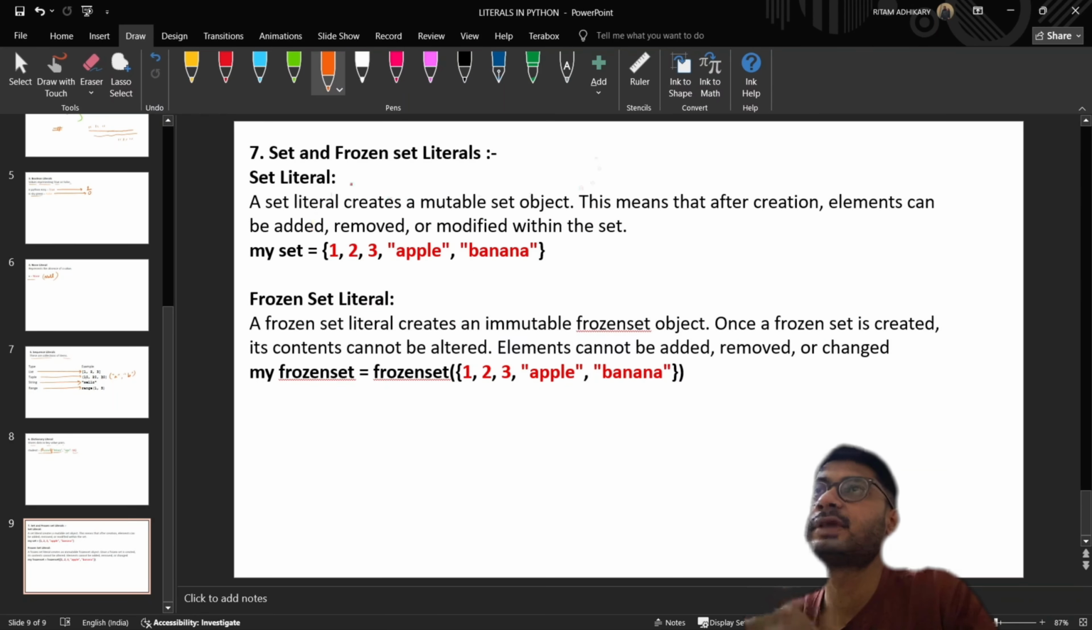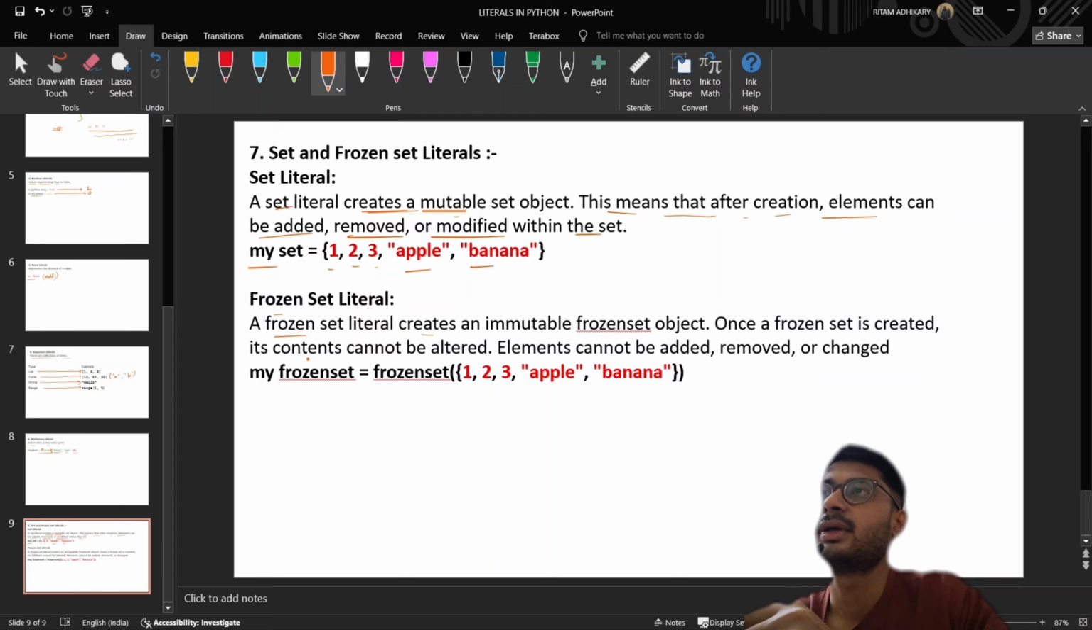Set and frozen set literal. So set literal creates a mutable object. Mutable objects are those that we can change after their creation, and immutable or frozen set literal are those that we can't change after their creation. So a set literal creates a mutable set object. This means that after its creation, elements can be added, removed, or modified within the set. my_set = {1, 2, 3, "apple", "banana"}.